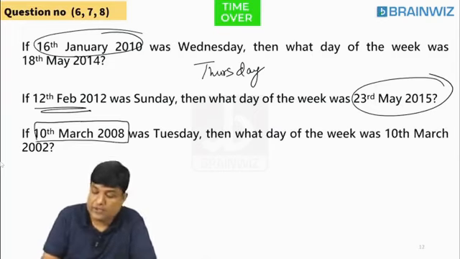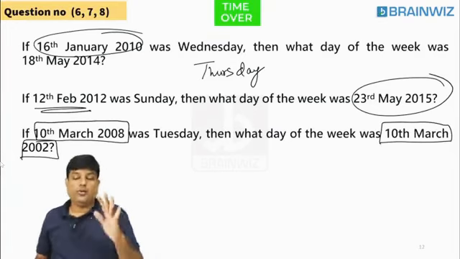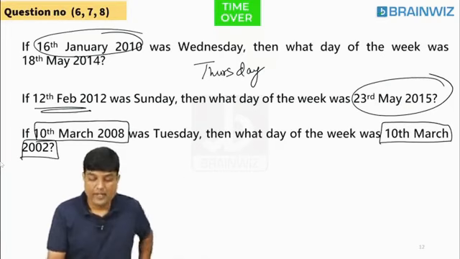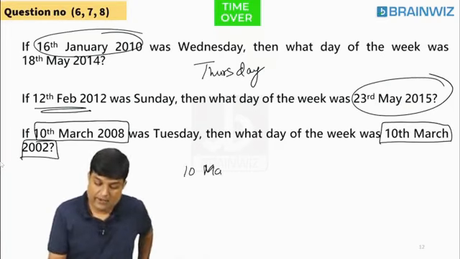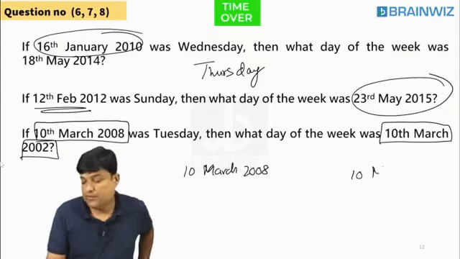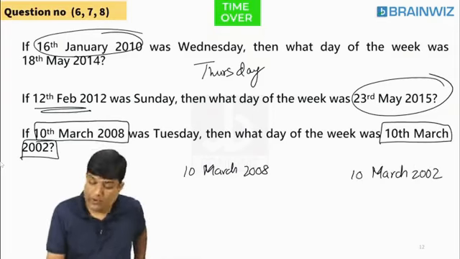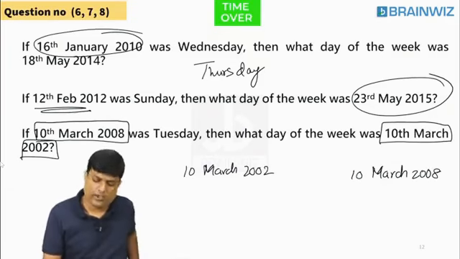10th March to 10th March. We can count on fingertips, students. Listen, everybody. 10th March 2008 to 10th March 2002. So better you write down this one as 2002, students, this one as 2008, or your wish.